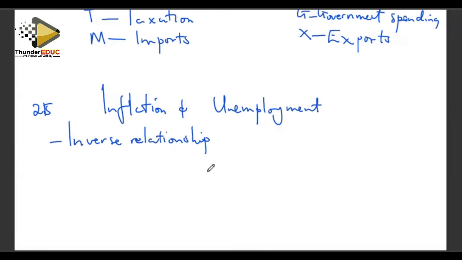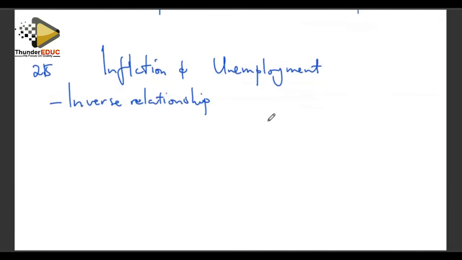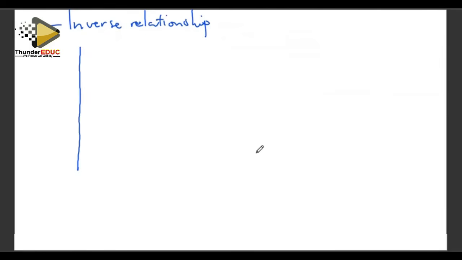Right. I'll explain what I'm trying to say when I say these two have an inverse relationship. They are inversely related. By them having an inverse relationship, we are saying as one increases, the other one decreases, and as the other one decreases, the other one increases. This is best explained by what we call the Phillips curve. I'll try to make an illustration to show how those two relate and why they relate in that way. We have a graph that we call the Phillips curve in economics, which basically describes the relationship between those two variables.